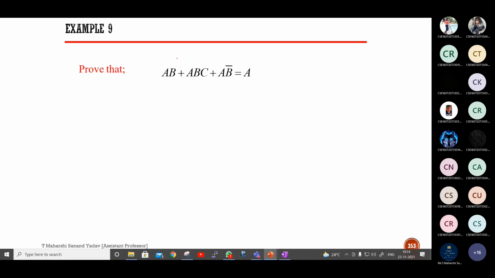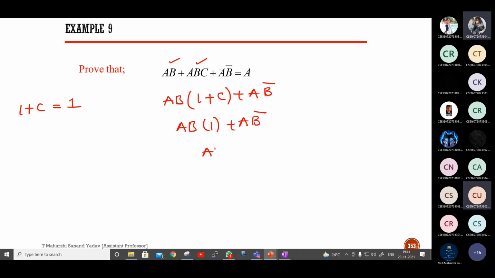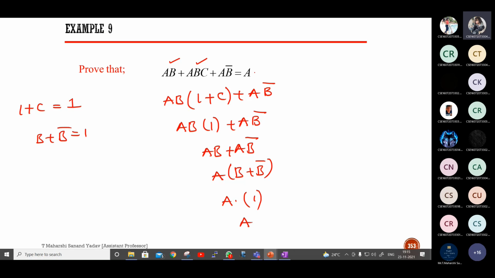Next question. What do I have to take common? Among this, I'll take AB as common. Yes, AB. So this first is one. 1 plus C plus AB bar. 1 plus C is how much? 1, sir. So this is AB into 1 plus AB bar. So this is AB plus, A common. A plus B bar, B into A plus B bar. A dot 1 is A, sir. B plus B bar is 1. Okay, so the answer should be A. Correct.